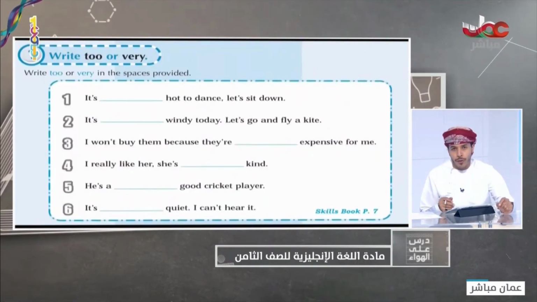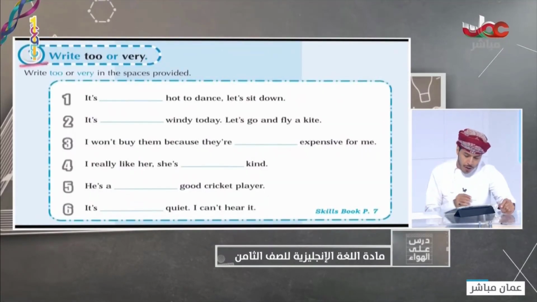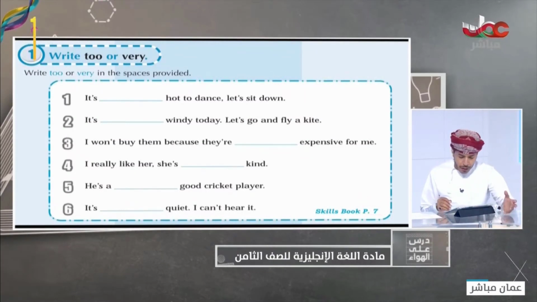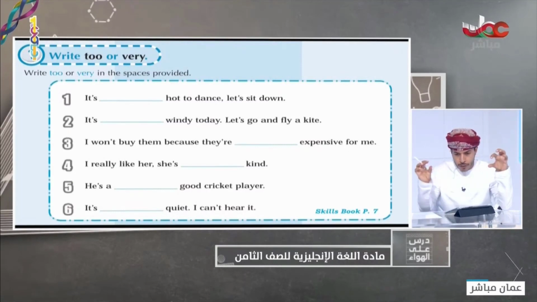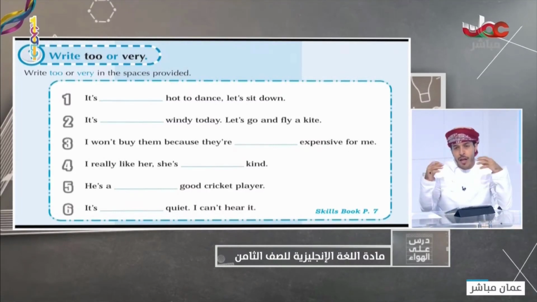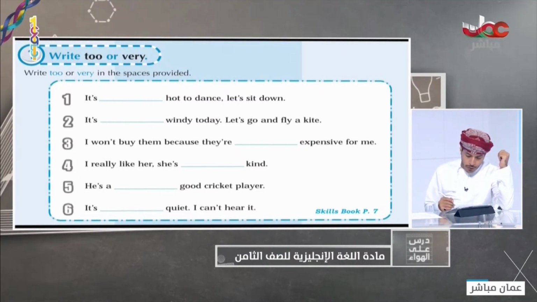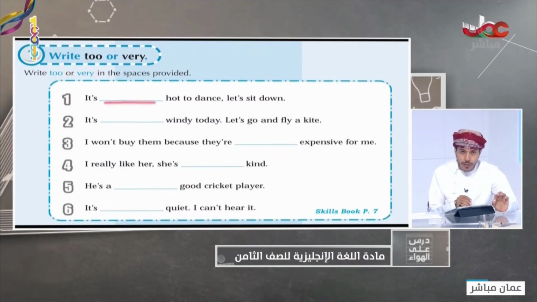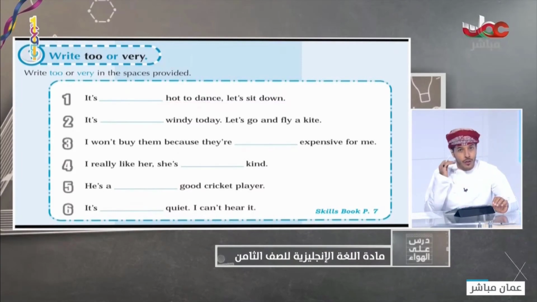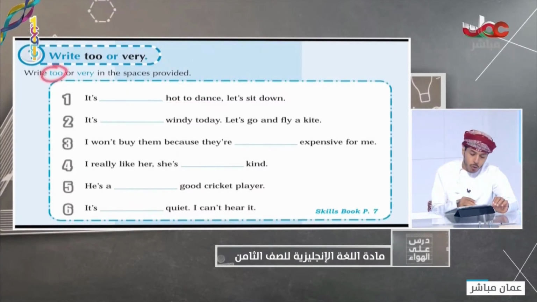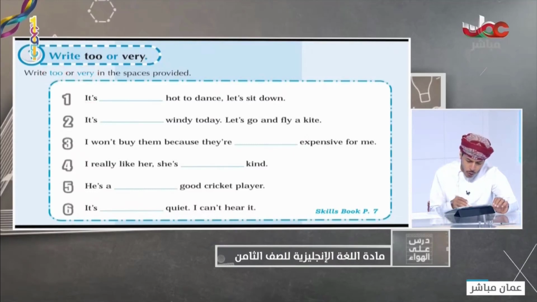Let's answer this one together. You can see this activity number 1 on page 7 of your skills book. Look at it and try to answer it. Whenever you have any grammar activity, try to read and understand the context, and then start answering the questions. So if we have number 1, should I write too or very? What do you think? You cannot answer this question right from the beginning. No, you need to read the whole sentence in order to understand it and then decide whether to put too or very.